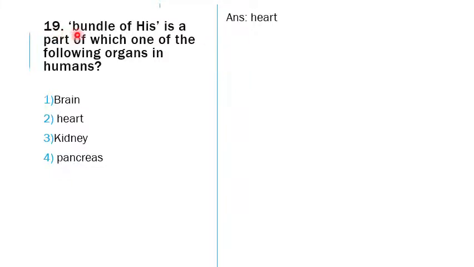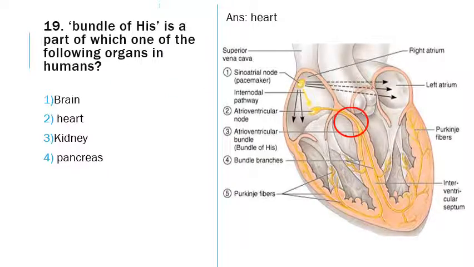The next question, 19th, is: bundle of His is a part of which one of the following organs in humans? The answer is very easy. It is the heart, as we can see here.